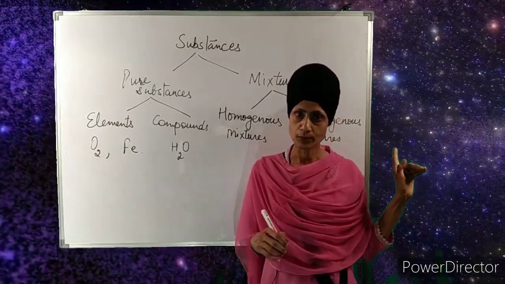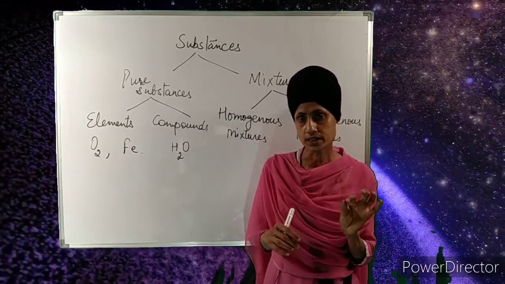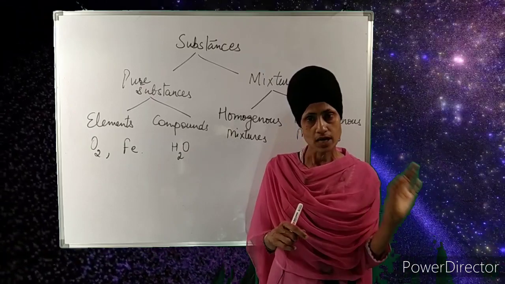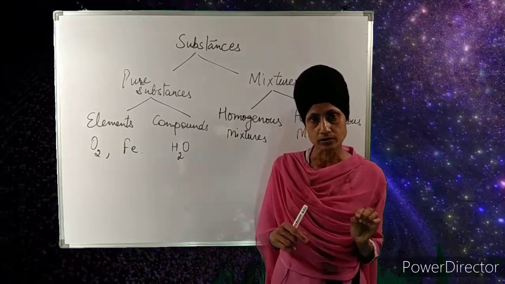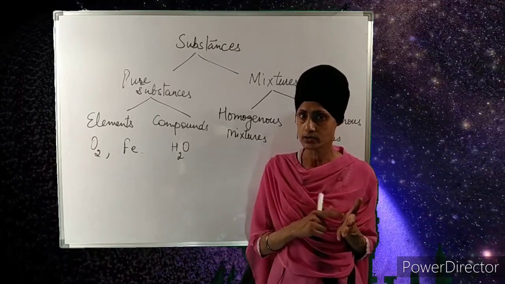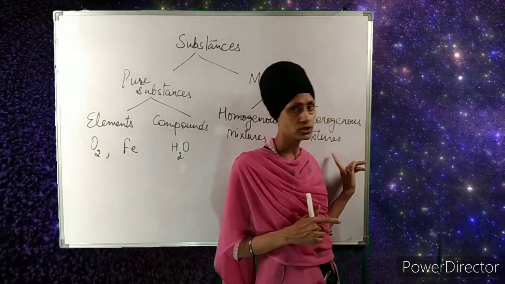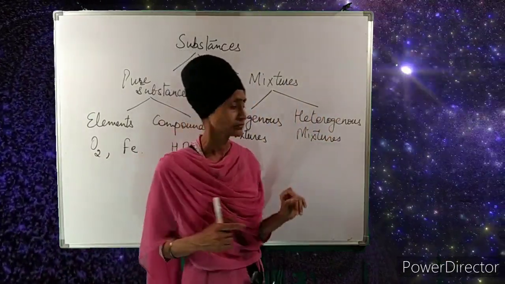Similarly, you can take the example of a sand and sugar mixture. You can see the sugar crystals separately within the sand particles. So there are distinct boundaries of separation between the sugar and sand also. It also can be categorized under the heterogeneous mixtures.